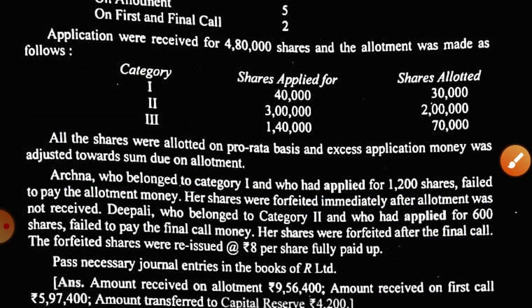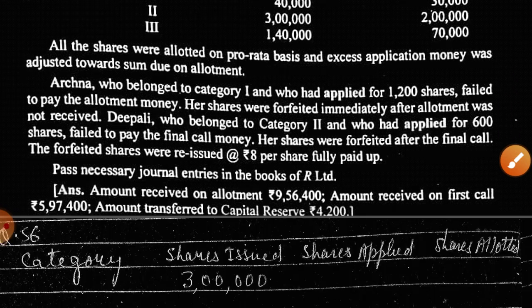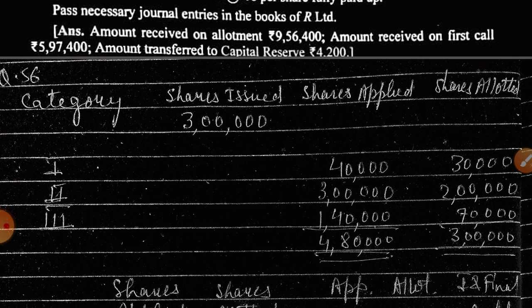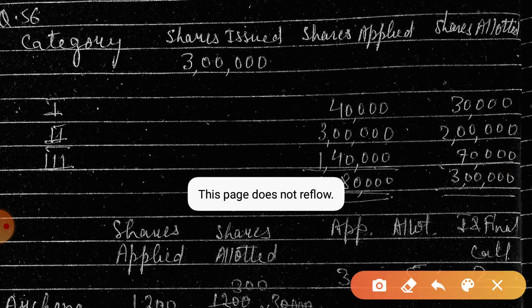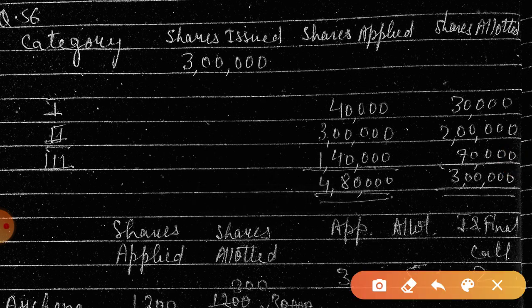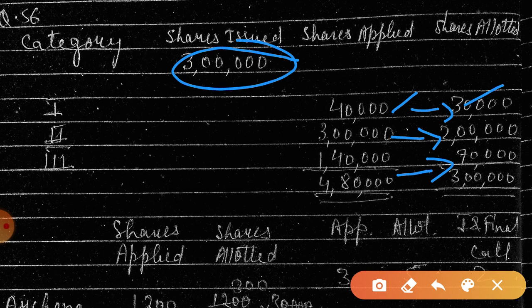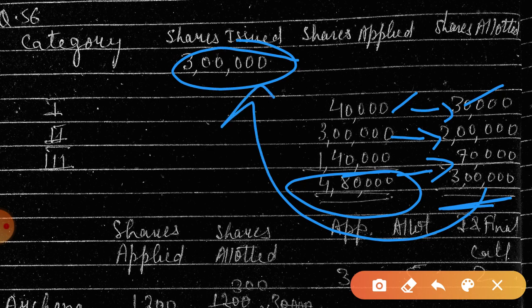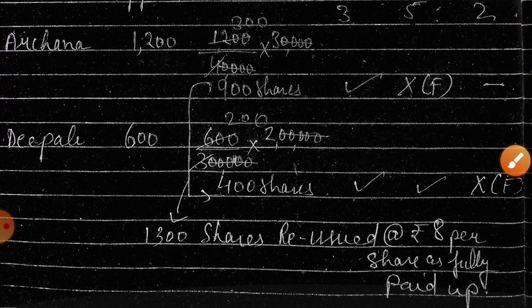So I am taking you to the solution. I'm not going to give you the entire solution. Now this is the time you should do by yourself. I'm just explaining through a diagram. See, shares issued were 3 lakh, this was by the company. Then applications came, 4 lakh 80,000. 40,000 were given 30,000, 3 lakh were given 2 lakh, and 1 lakh 40,000 were given 70,000. See, this is shares applied and this is allotted, because it can be only up to shares issued. All the three categories are mentioned. Now see, Archana and Dipali.